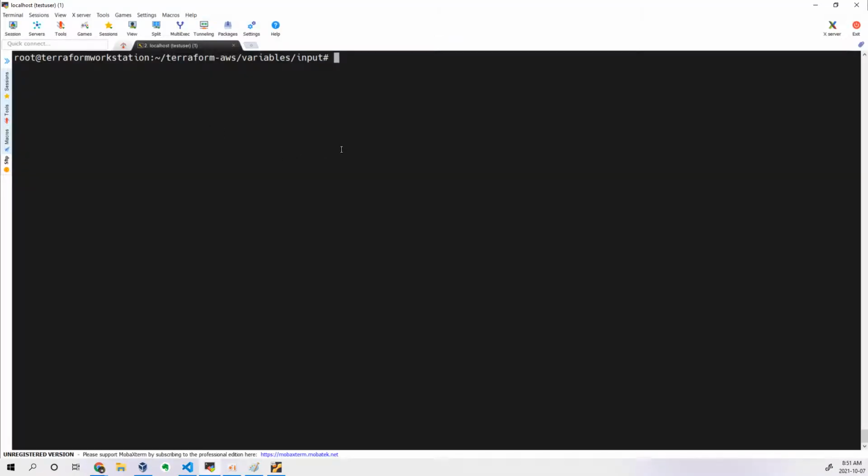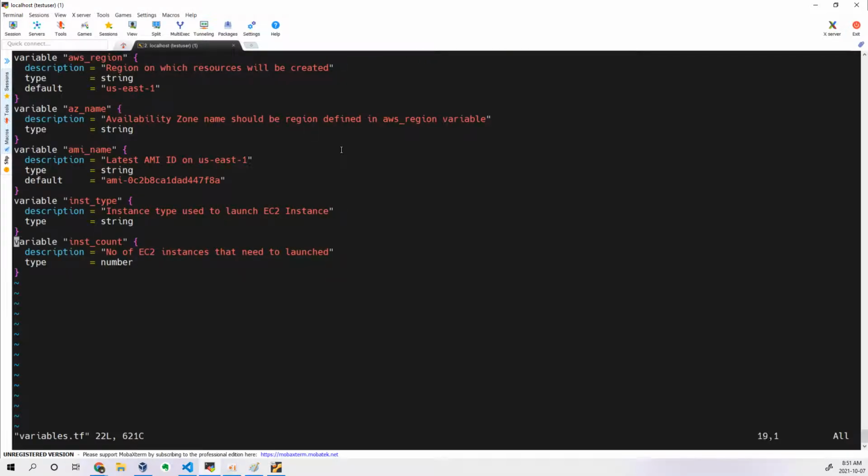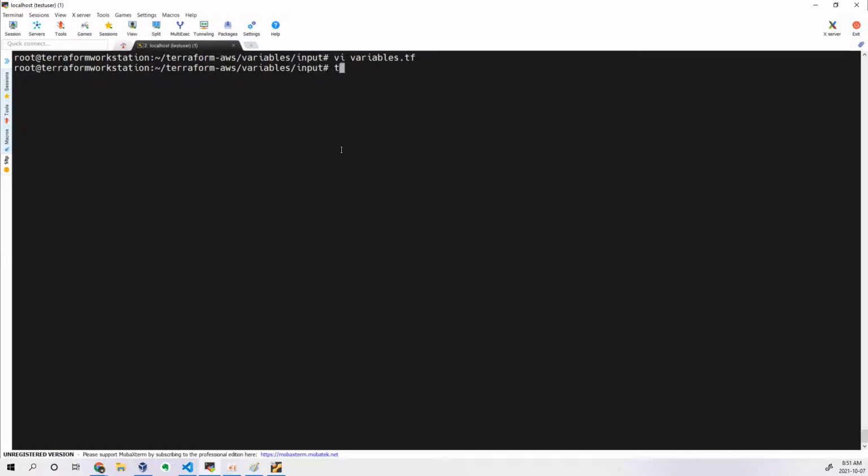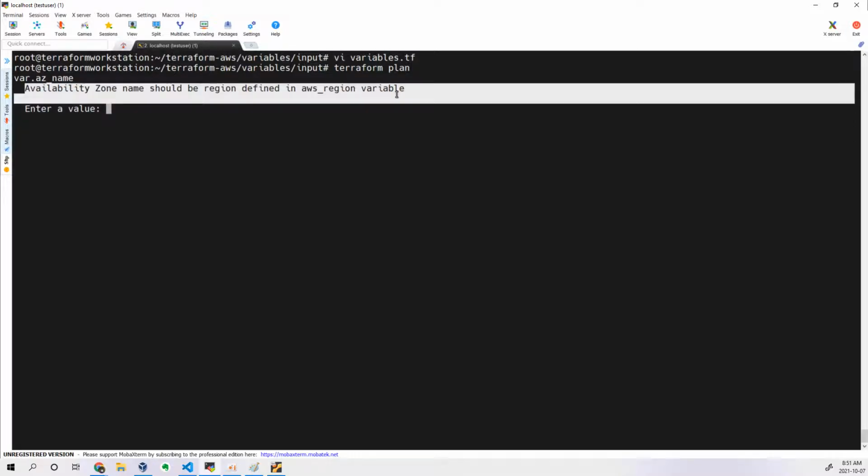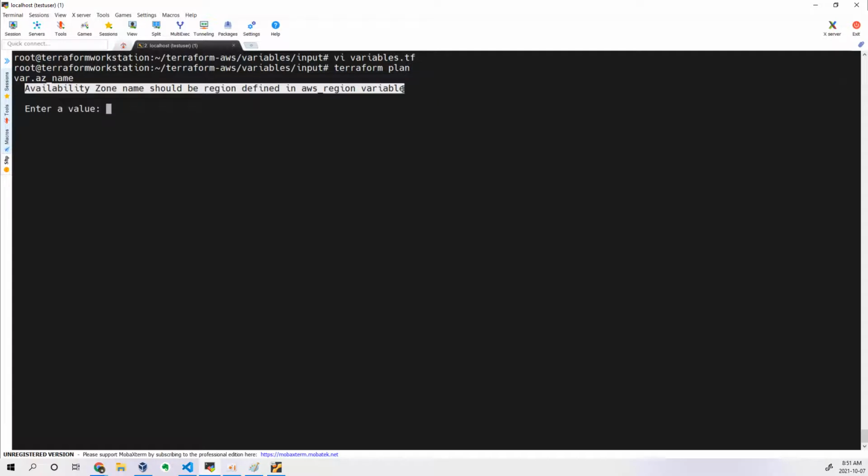Now I have removed that variable's default values. You can see there. If I remove this, what will happen? Let me execute terraform plan. You can see it is prompting for that. It is telling you var.az_name is the variable which is asking for your value. This is the description I have written, and that is getting printed here.